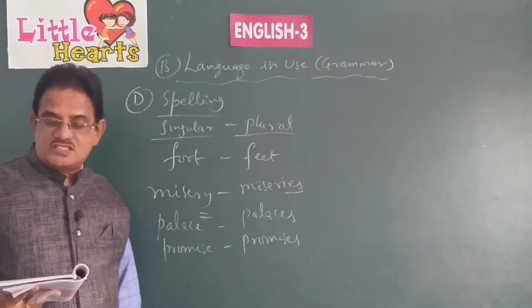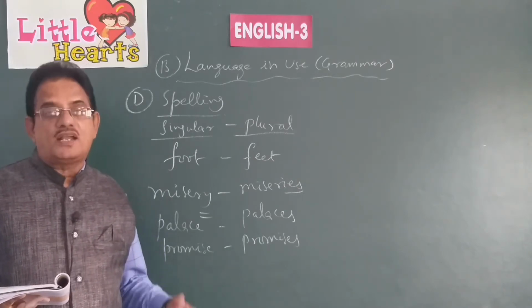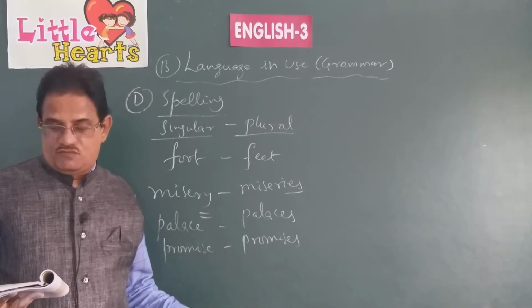The things or qualities that we cannot count have no plurals. For example, love and hatred, how can you count them? There is no chance of counting, so they have no plural forms.